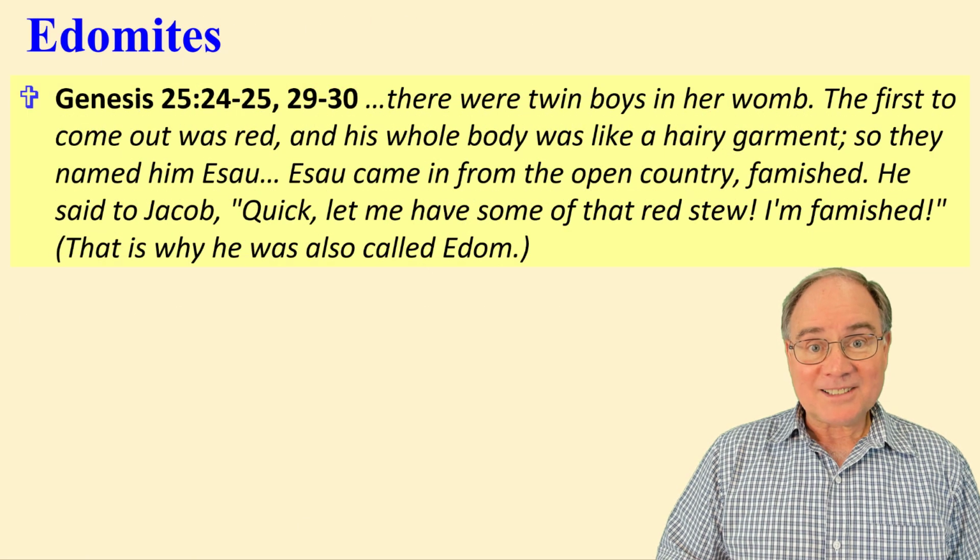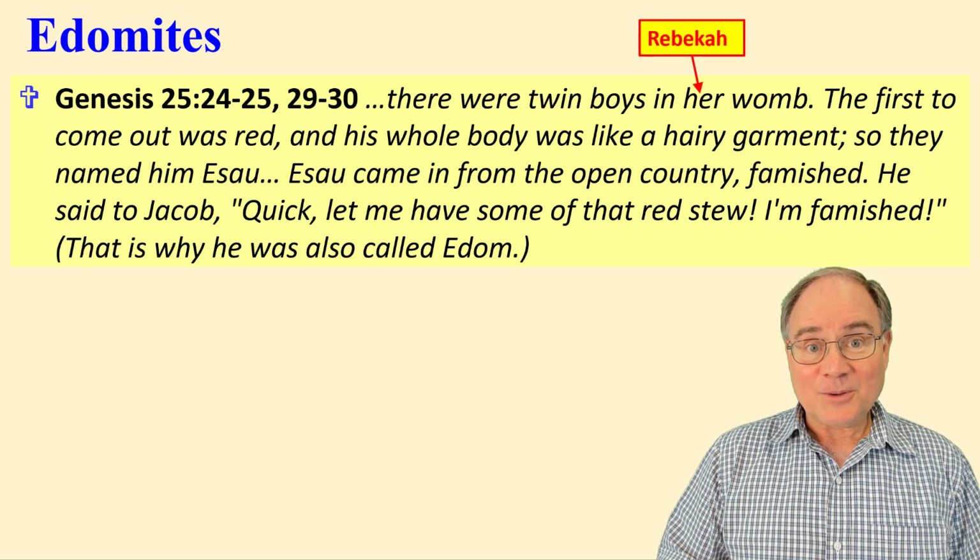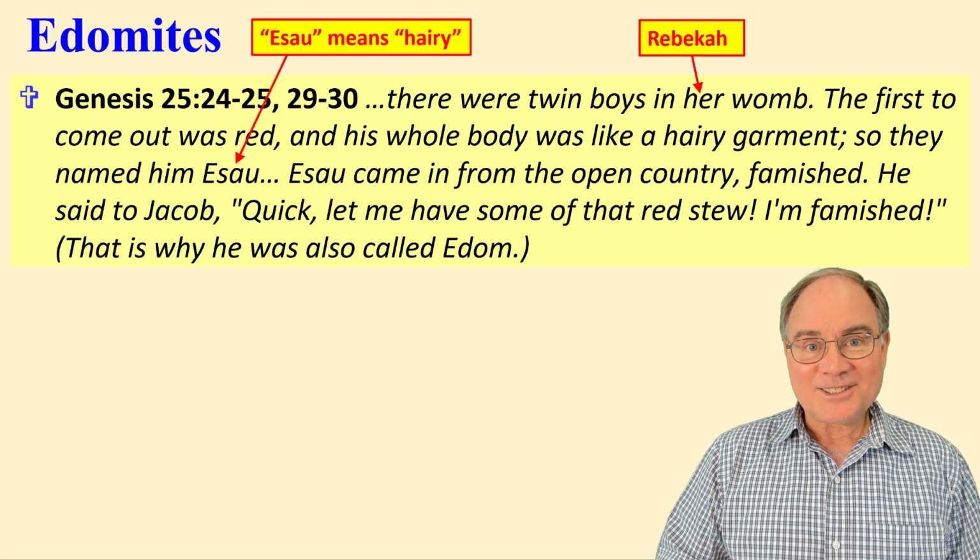Who are the Edomites? Genesis 25 tells us that there were 2 boys in her womb. The her means Rebekah. The first to come out was red, and his body was like a hairy garment, so they named him Esau. Esau means hairy.